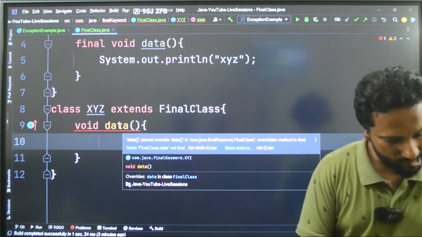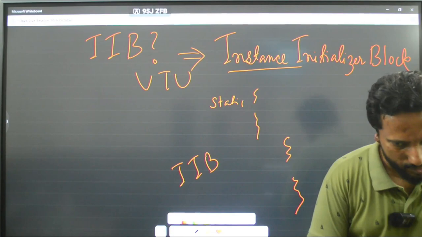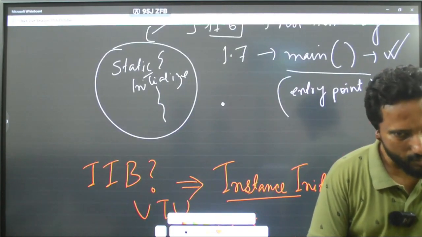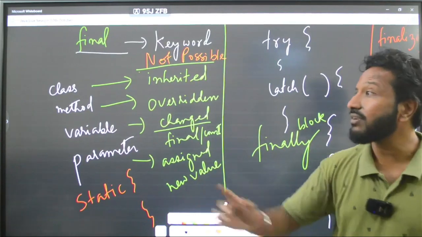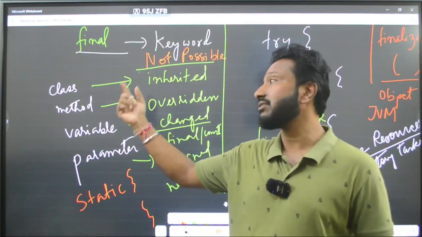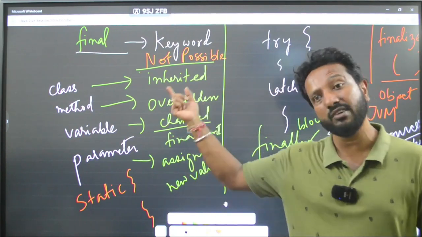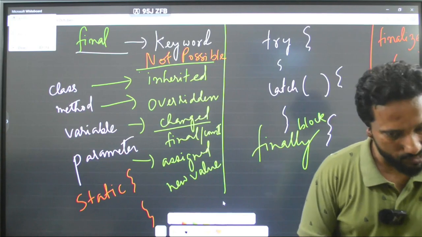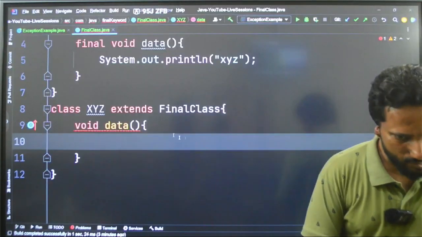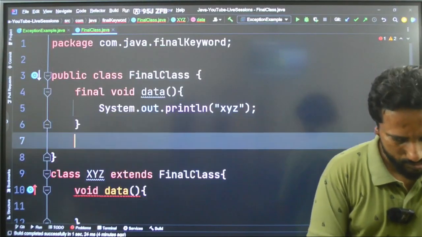Understood? These are the things that I have given you earlier. Okay, so for you it is very mandatory to remember these things. If a class is final, it cannot be inherited. If a method is final, it cannot be overridden. Similarly, variable, it becomes constant. I cannot give any value after that. Okay, let's see. I'll try to give a value here. You will understand.